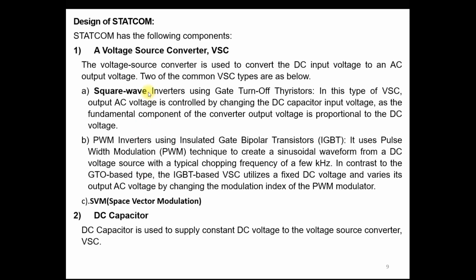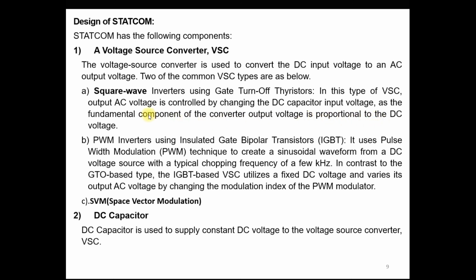In the square wave type of inverter, we use a gate turn-off thyristor like GTO or IGBT. In this type of VSC, the output AC voltage is controlled by changing the DC capacitor input voltage, as the fundamental component of the converter output voltage is proportional to the DC voltage.